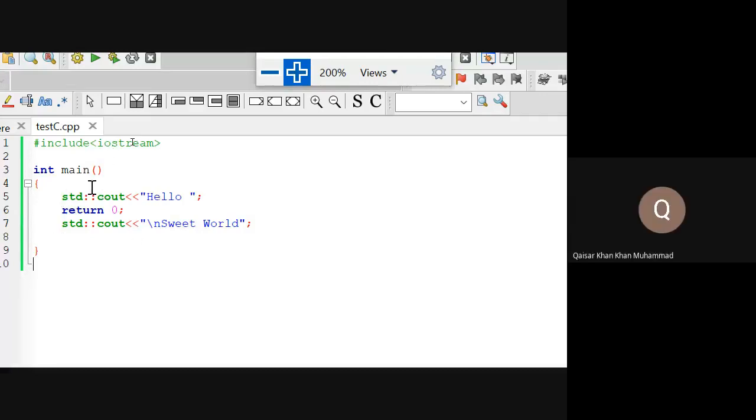So here are these statements. So in your opinion, what will be the output? I made some modification in the code. I wrote return in between C++ statements. Return is the exit point of the function.